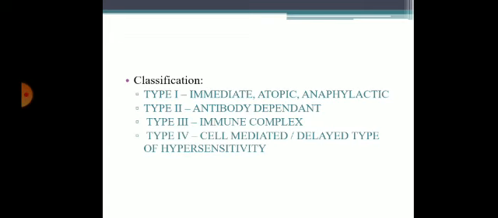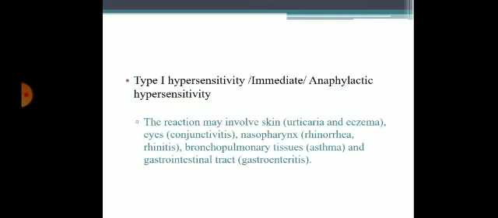Coming to classification of hypersensitivity reaction. Type 1, immediate, also known as atopic or anaphylactic hypersensitivity reaction. Type 2, antibody dependent hypersensitivity reaction. Type 3, immune complex hypersensitivity reaction. Type 4, cell mediated or delayed hypersensitivity reaction. Now we will discuss each individually.